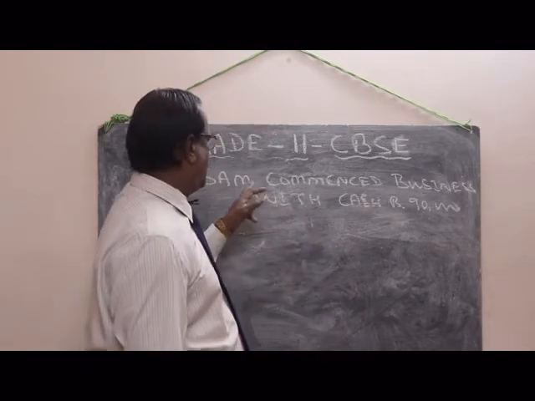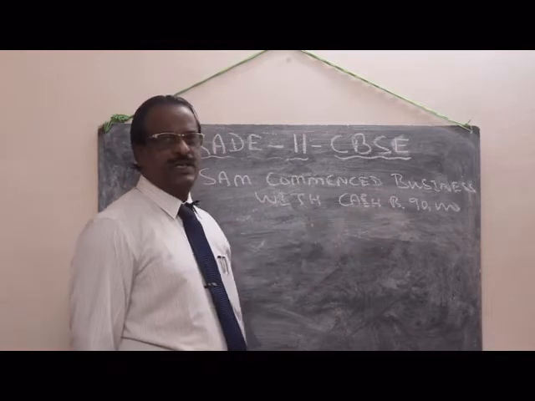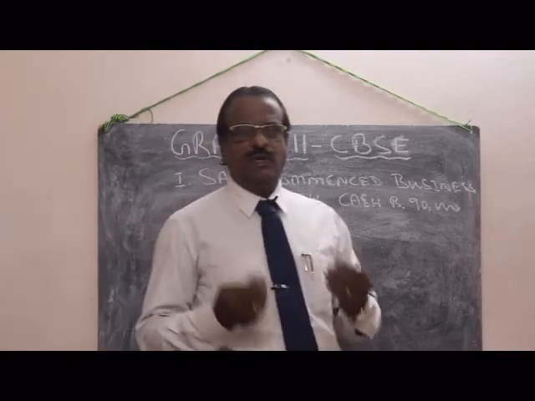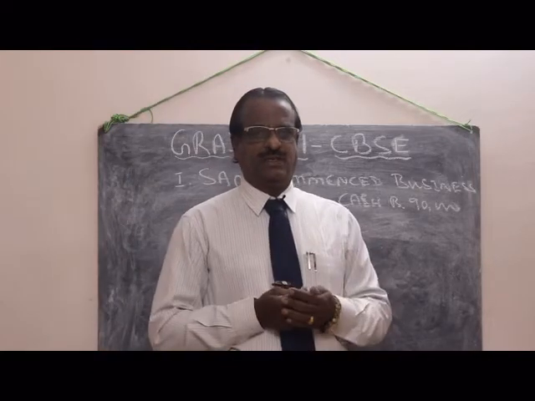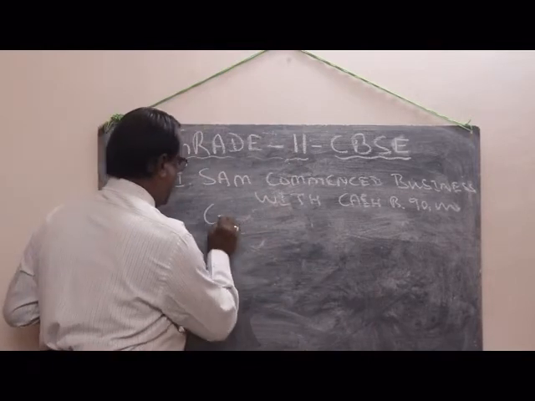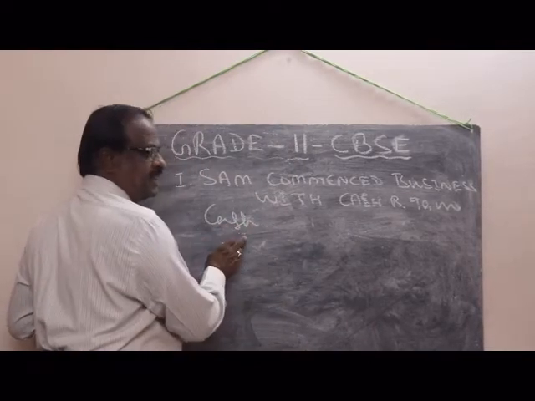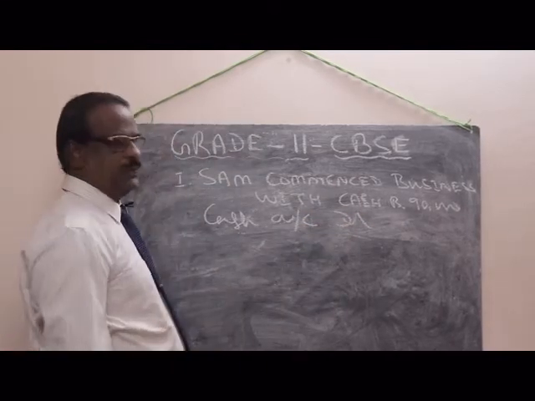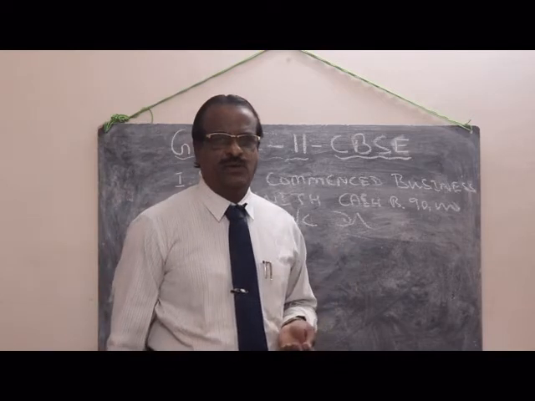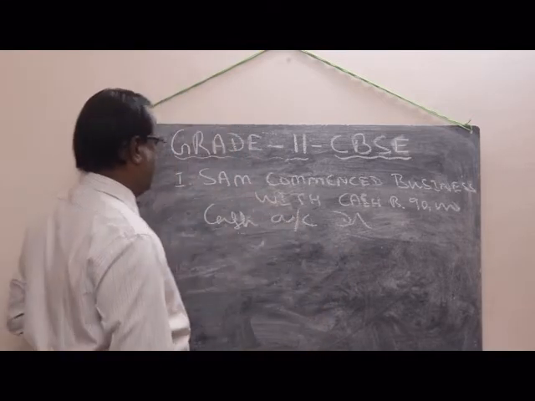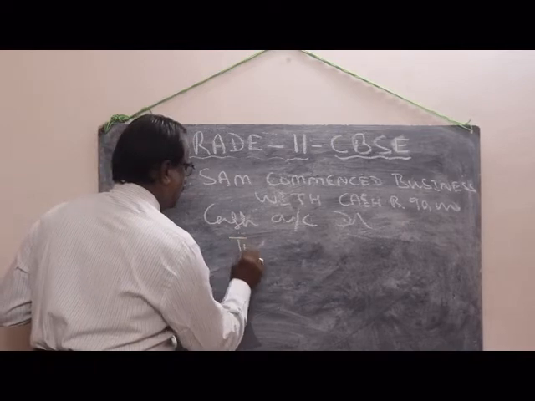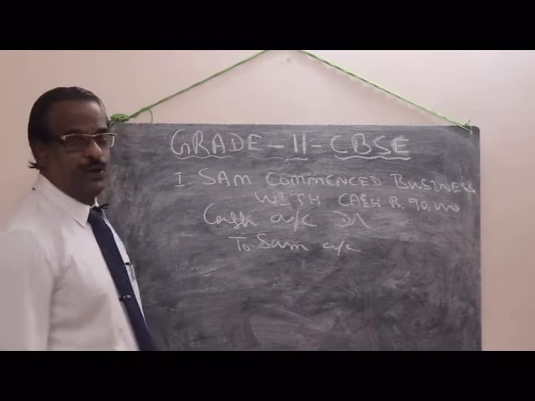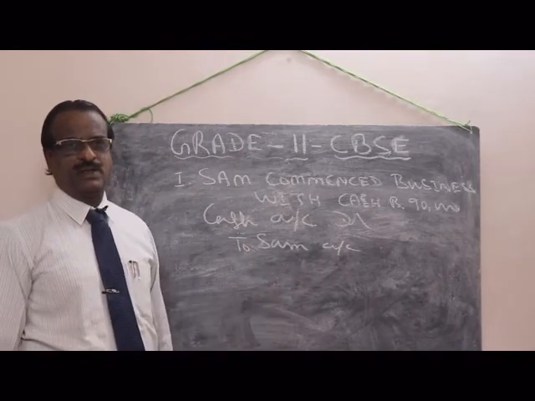So Sam gives 90,000 cash for business. What will we ask? What comes in? Cash comes in. Comes in is a debit. So debit cash account. Who is the giver? Sam is the giver. So giver is a credit. So credit Sam's account. But here don't write Sam account.